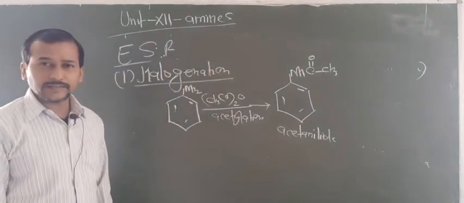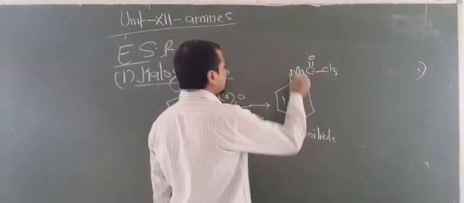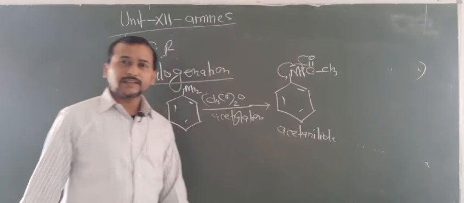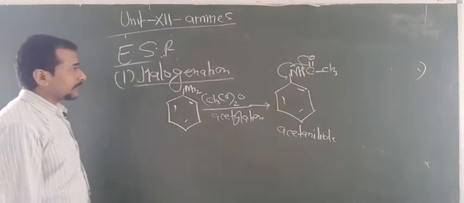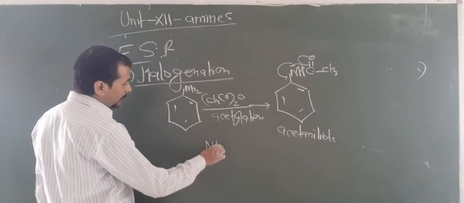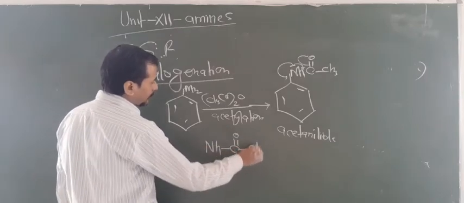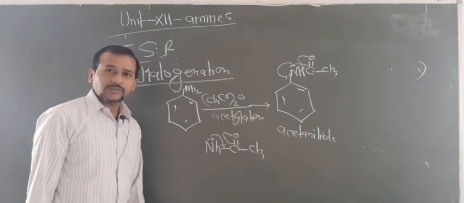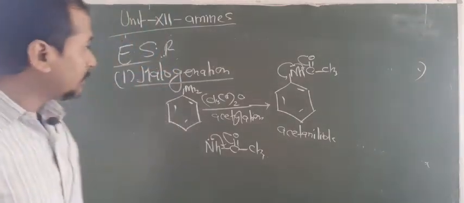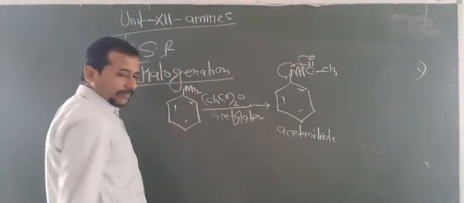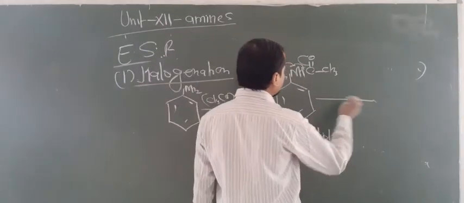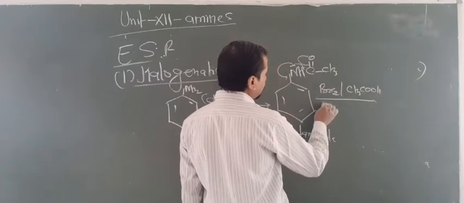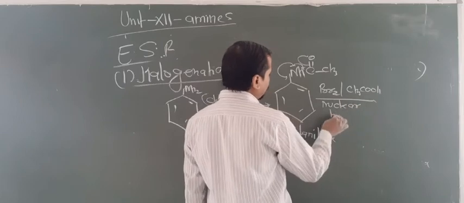Now how can we say that the activity is reduced? Look here. This lone pair can move here and also can move here. So after attachment of this group, the reactivity of the NH2 group is reduced. Now again look here. This one can move here, now the lone pair shifted here. So due to this reason, after acetylation, the reactivity of the NH2 group is reduced. Now the bromination is done for this reaction. This is known as nuclear bromination.